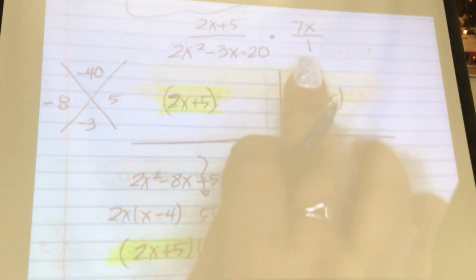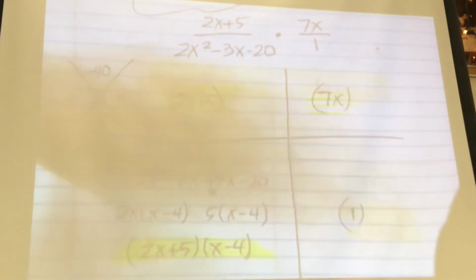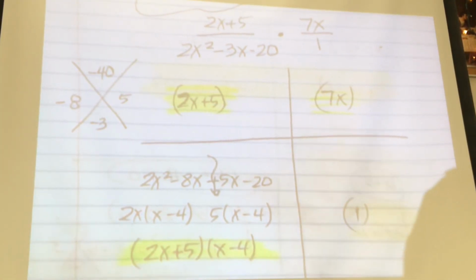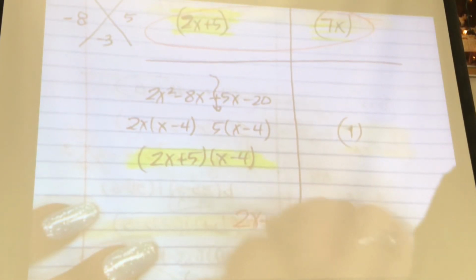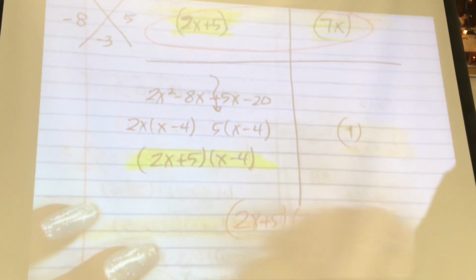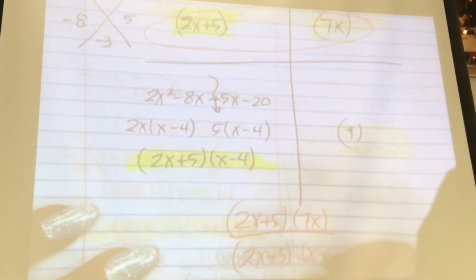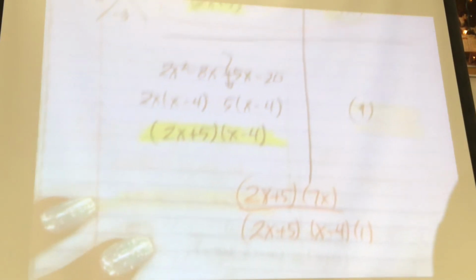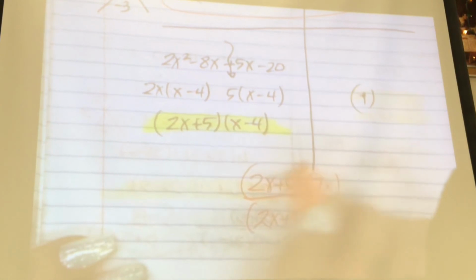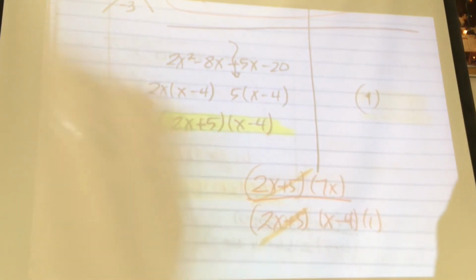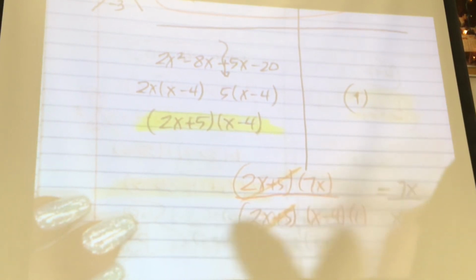What's the denominator here? 1. It's just 1. So basically I have 2x plus 5 times 7x in the numerator. And in the denominator I have 2x plus 5 and an x minus 4 and a 1. What's going to cancel? 2x plus 5. Anything else? So what's left over? 7x over x minus 4.